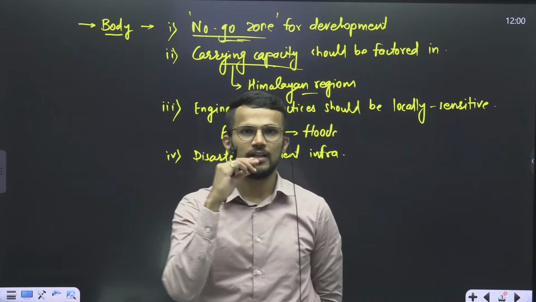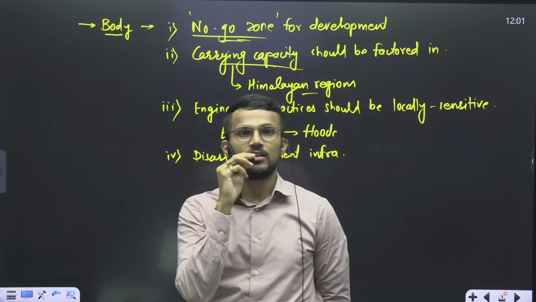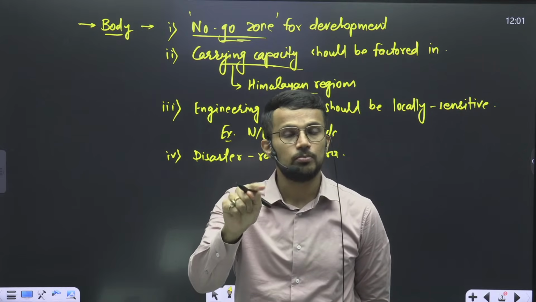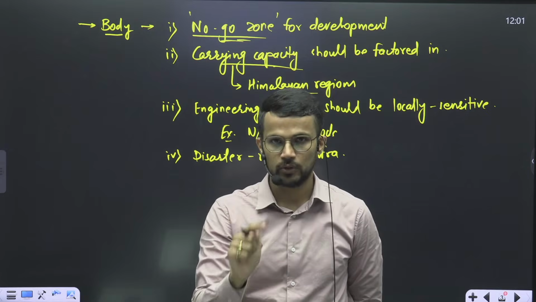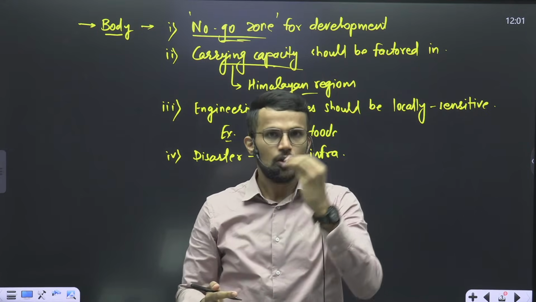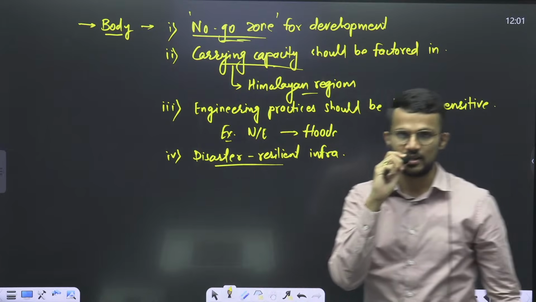Right? Suppose that area is vulnerable to an earthquake of 7 to 8 on the Richter scale, then the infrastructure should be built in that way only. We should avoid high rise buildings in these kinds of areas. When we do that, we say that infrastructure is disaster resilient infrastructure.